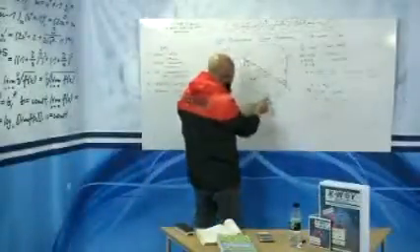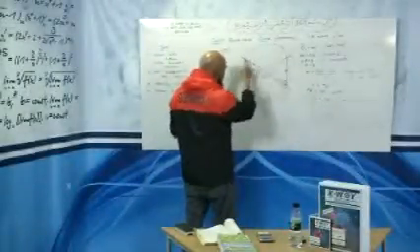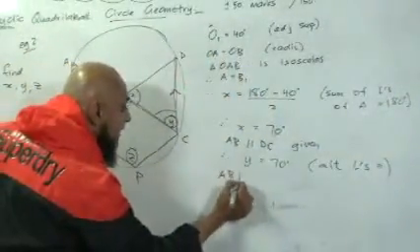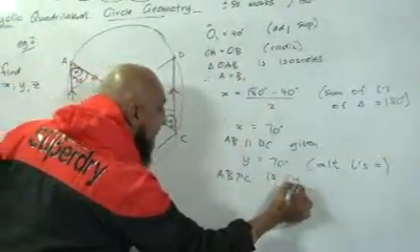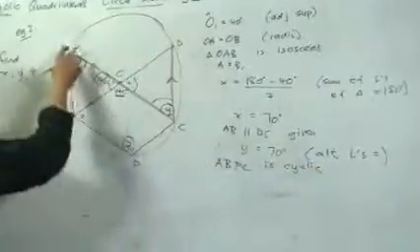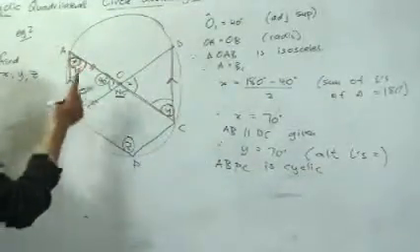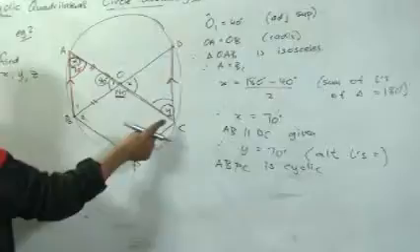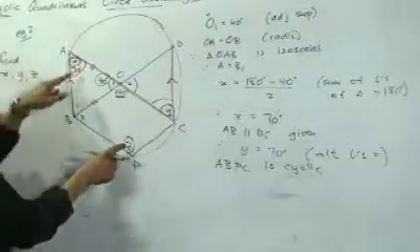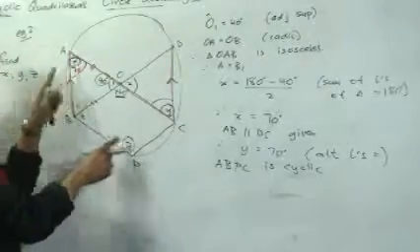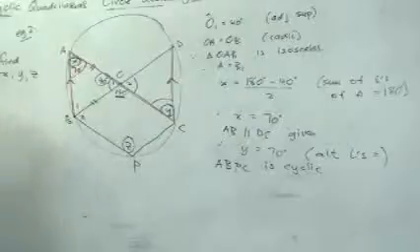Let's now get to Z. I also said that ABPC is cyclic. Why? Because A touches the circumference, B touches the circumference, P touches the circumference, C touches the circumference. What do we know about the opposite angles of a cyclic quad? Go back to your theorems. The opposite angles, are they equal or are they supplementary?